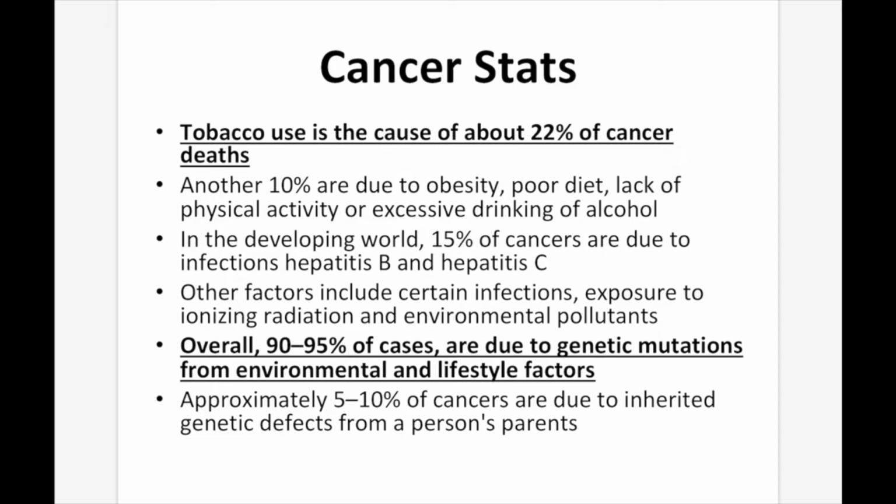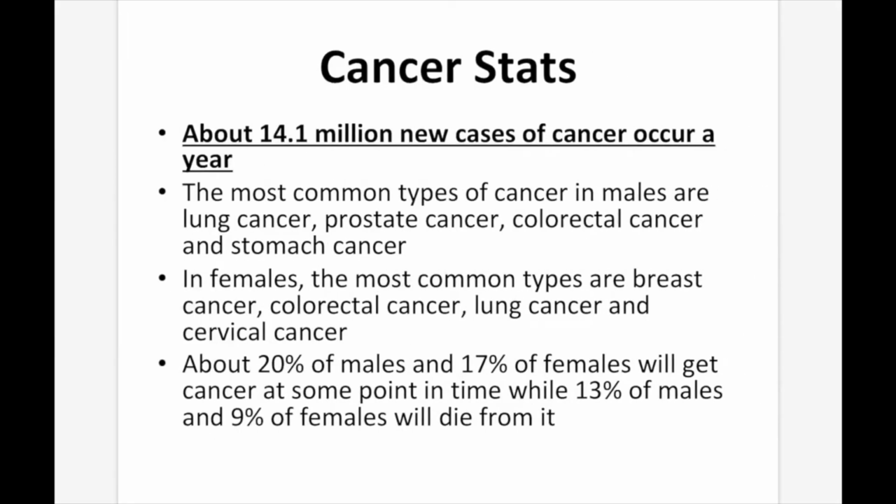These are generally stemming from the things we just talked about. And approximately 5 to 10% of cancers are due to inherited genetic defects from a person's parents. So as you can see, cancer is most likely caused by the environment and not the genetic makeup of the person. About 14.1 million new cases of cancer occur every year.